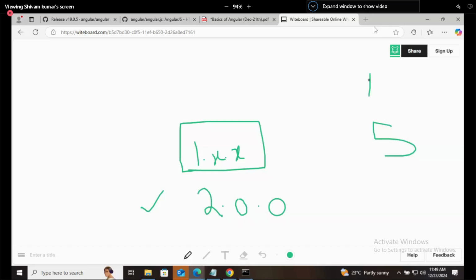So HTML4 was there. What did they change in HTML that it became HTML5? How many of you know this? They changed lots of semantic tags. All this header tag, footer tag, all these things came in HTML5. They were not there in HTML4. Header, footer, section, article, aside, and all these tags came in HTML5. I mean, lots of things they changed.